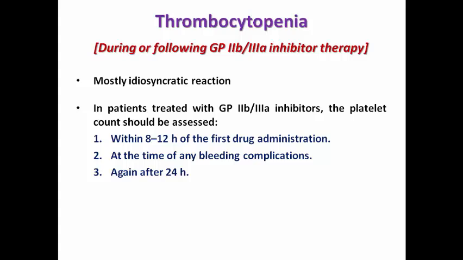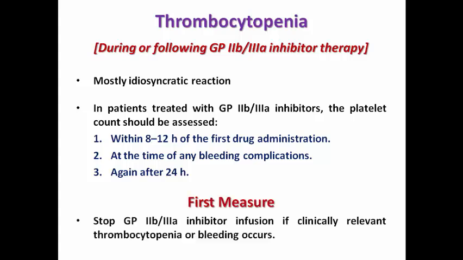Remember, sometimes thrombocytopenia may be due to platelet aggregates inside the sample itself, and if you repeat the count again, it is normal. So before assuming that there is a thrombocytopenia caused by the drug, repeat the sample to exclude platelet aggregates.